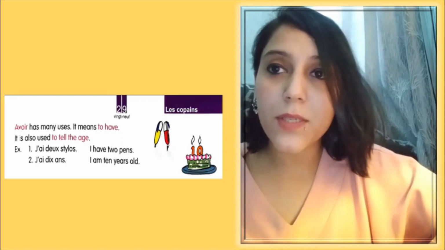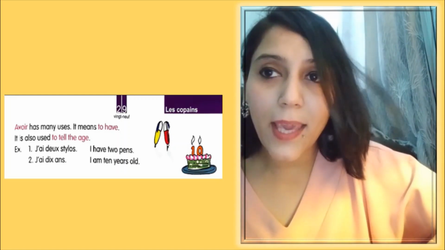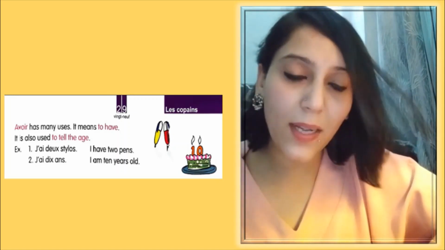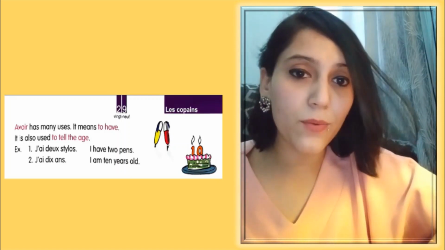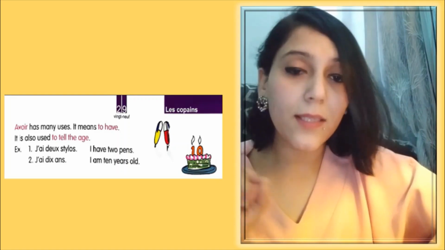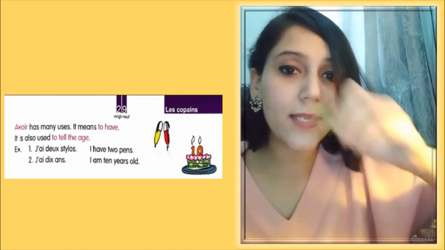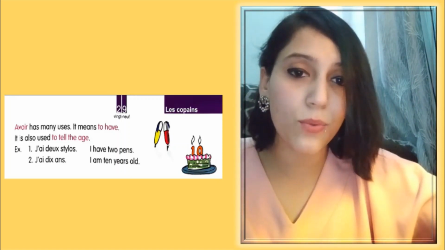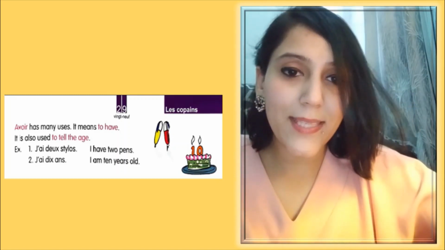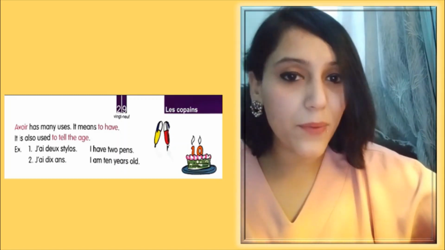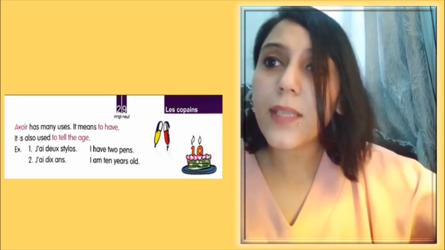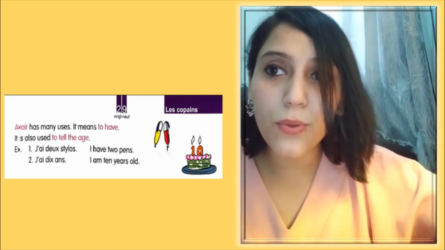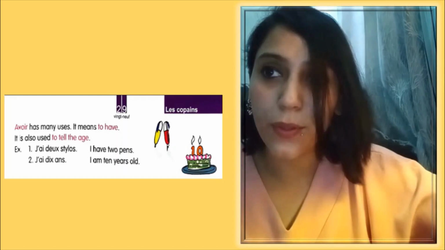And the second main thing I want to tell you here: to tell the age we always use the verb avoir in French. As in English we say he is 20 years old or she is 20 years old, there we are using the verb être, that means to be. But this is very important. Please mark this with a star: to tell the age in French we always use avoir. If I translate exactly, I will say he has, or he's having, 20 years. So here you can see avoir has many uses. It means to have. It is also used to tell the age.